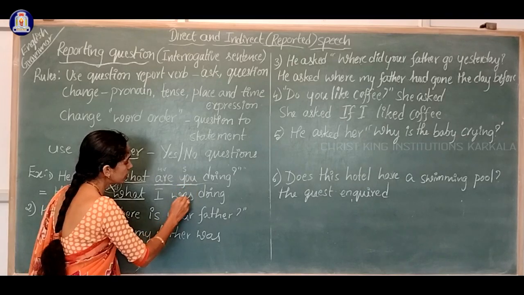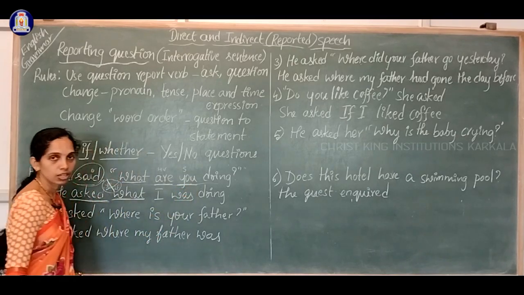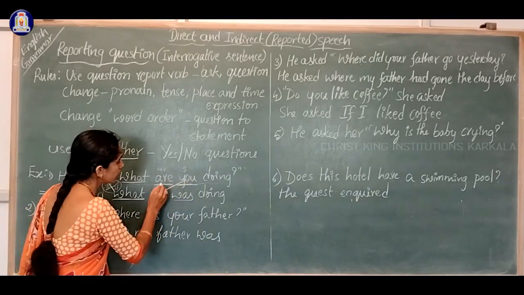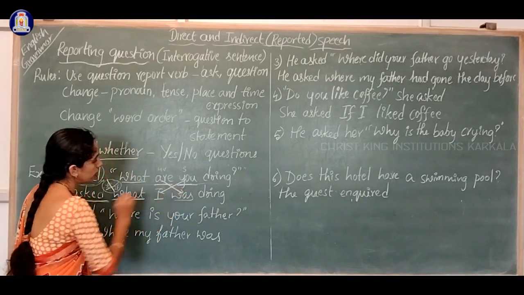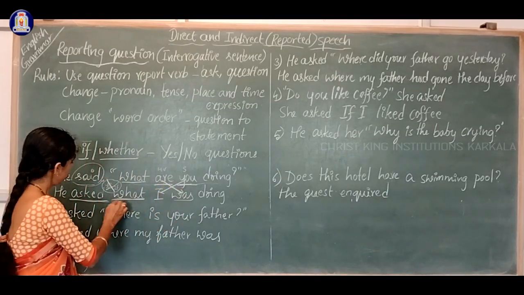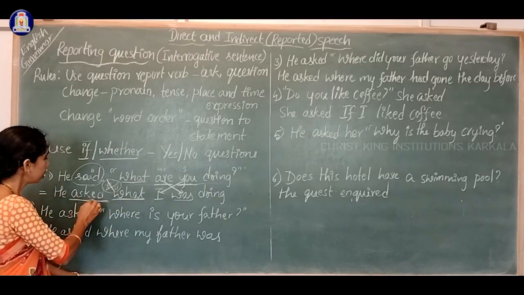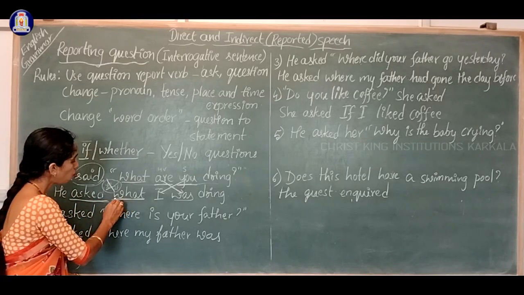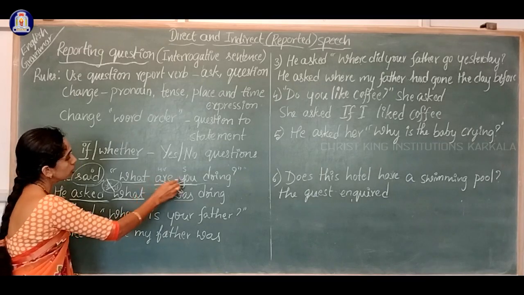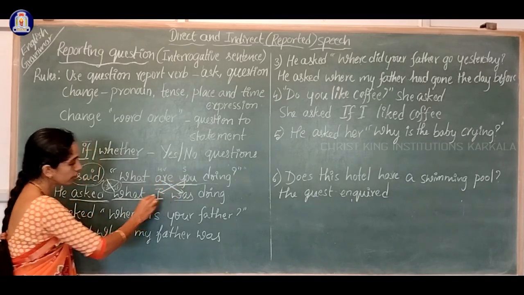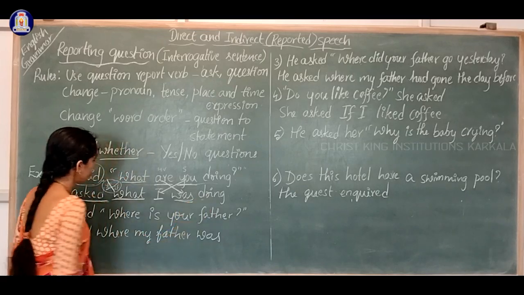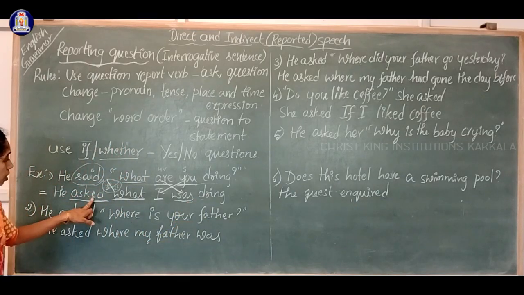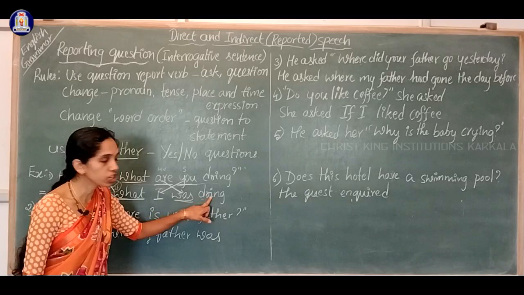In the place of the subject, the helping verb has gone. So we have to change this like this. See here. While writing the reported speech: he asked what, you became I, are became was, doing. He asked what I was doing.